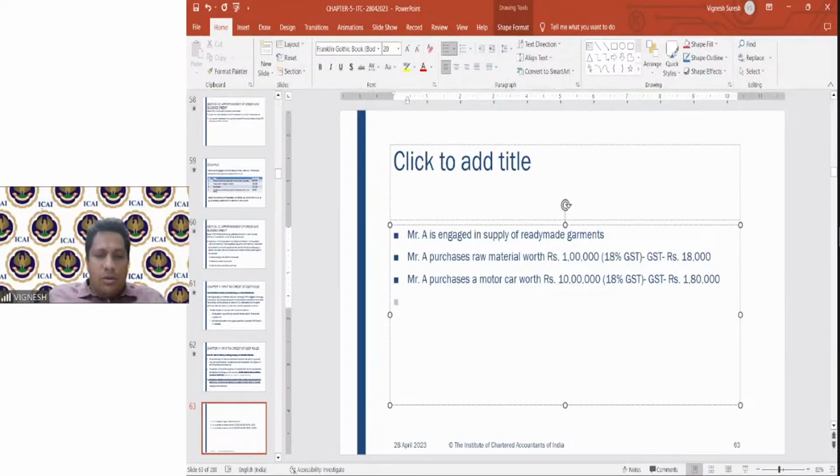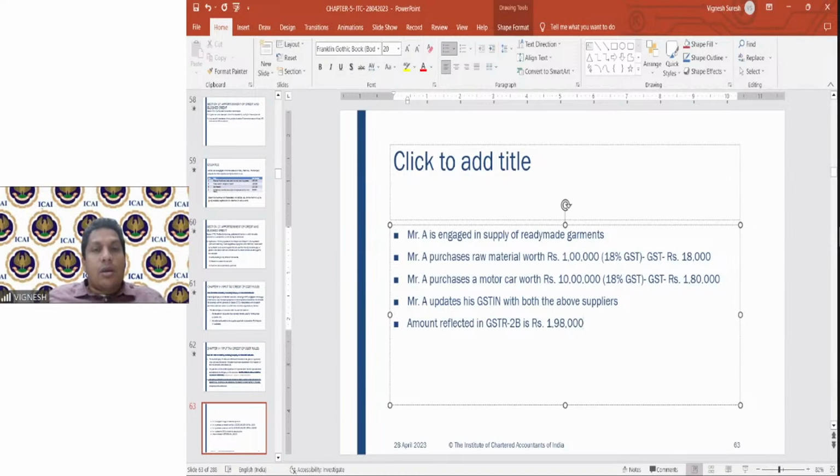Now Mr. A updates his GST number with both the above suppliers. So the amount reflected in GSTR 2B is rupees 1,98,000. So will he claim the entire amount which is given in 2B? What do you say? Yes or no?